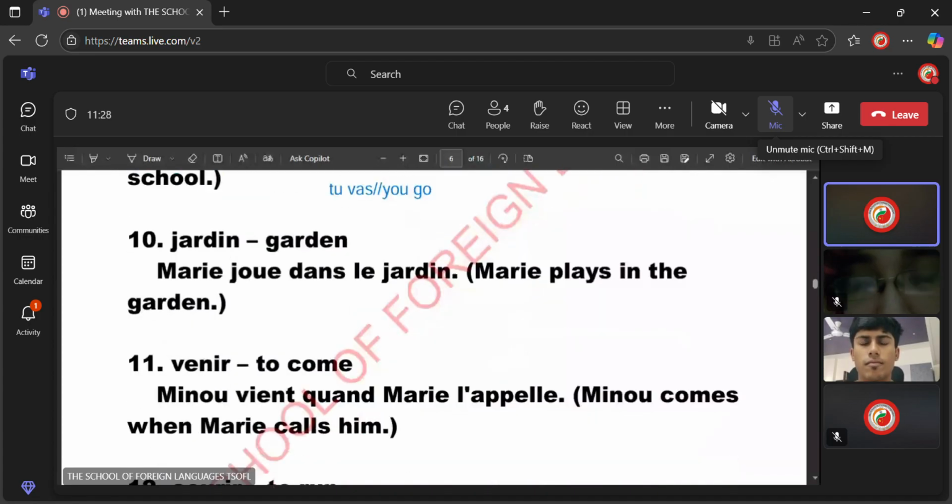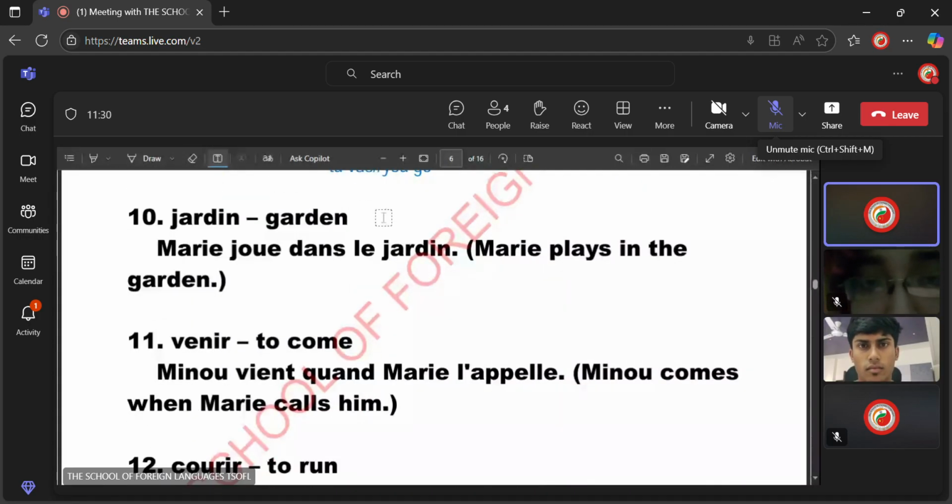For example, the word for garden is jardin. If I give you one phonetic for the garden, it is jardin. R is almost equivalent to H. For example, Marie joue dans le jardin. Mary plays in the garden. Marie joue dans le jardin. Mary plays in the garden.